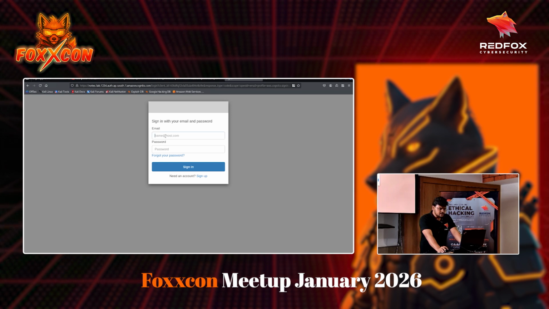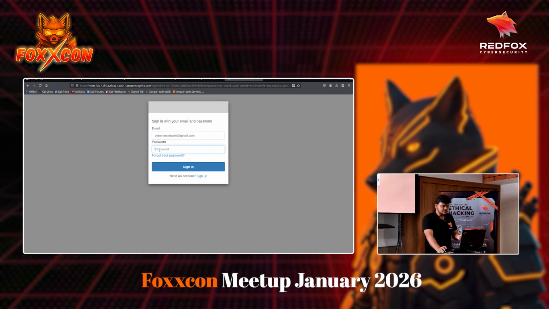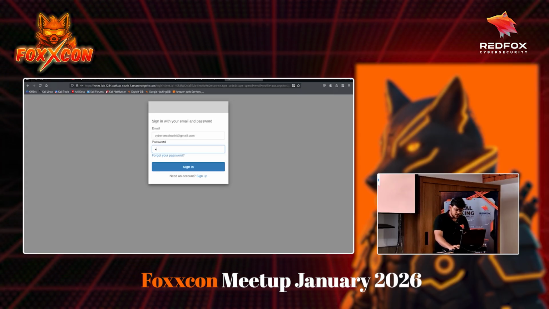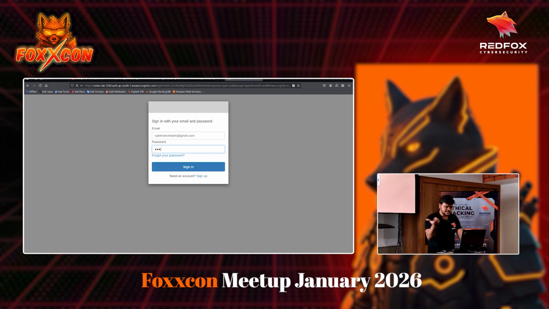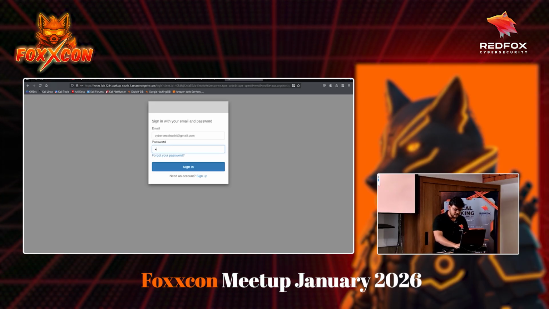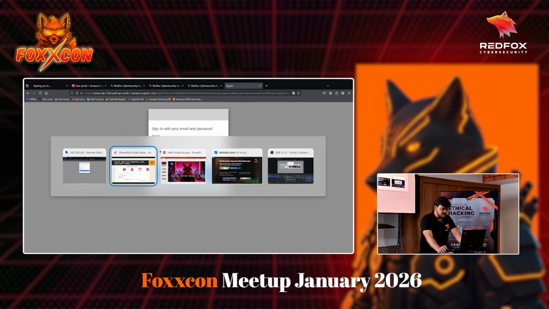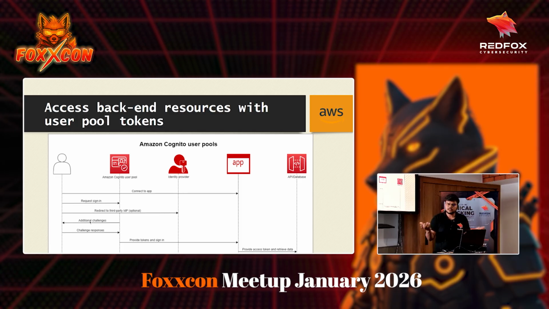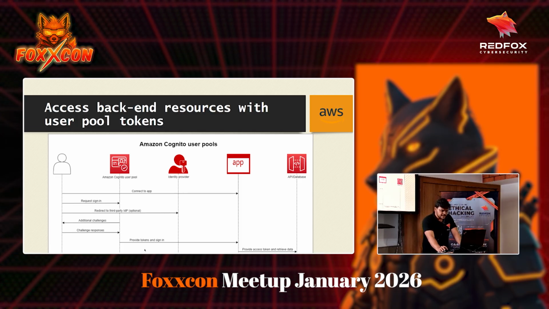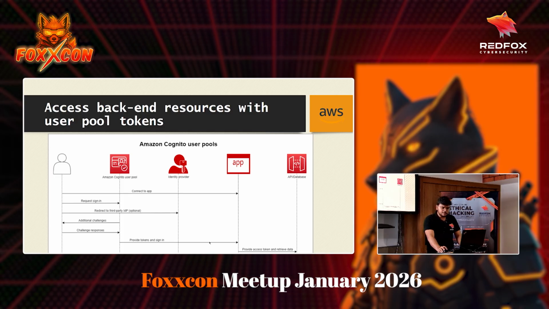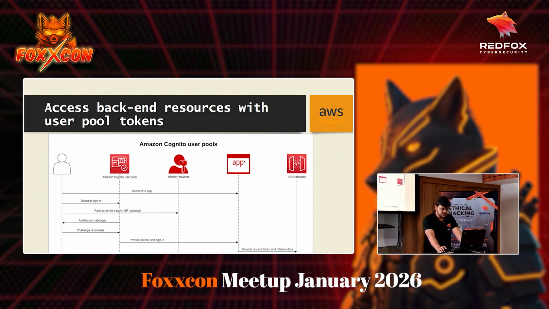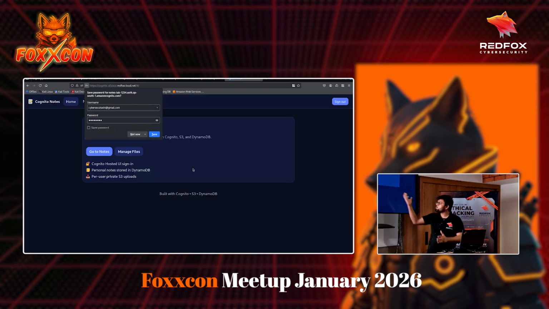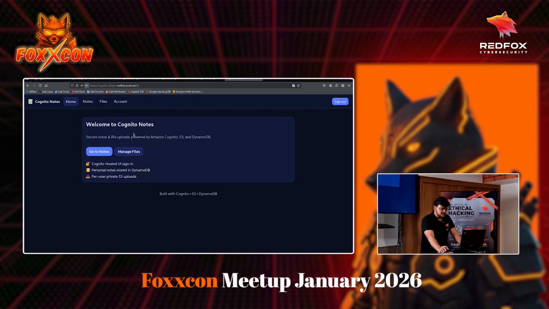Once we sign in, AWS will create some challenges. Again, these are just nonces. If you know what a nonce is, it is basically a random string that it uses for authentication, and we don't have to worry about it. We just have to sign in. When I click sign in, it will create some challenges. It will happen behind the scenes. The user won't see anything, and then it will create some tokens and send the tokens to the application, and also sign us in to the application. So when I click sign in, it is creating some challenges and redirecting back to the application, and we are now signed in. That is what is happening behind the scenes.